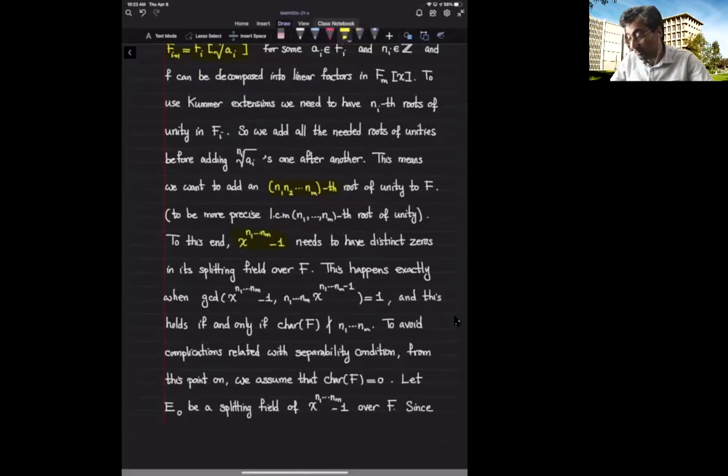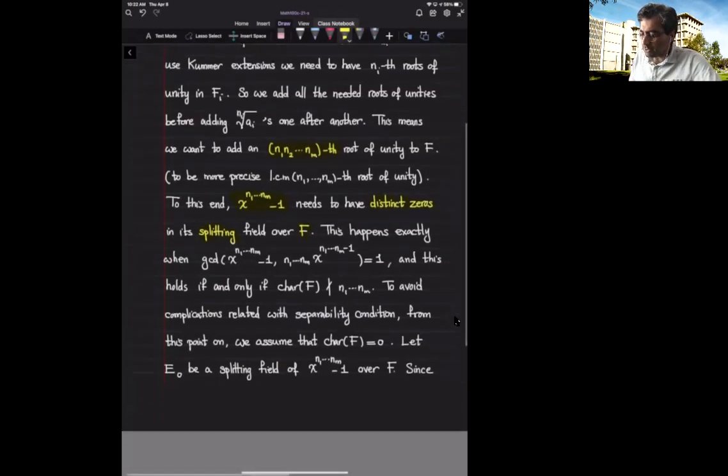If this polynomial has distinct zeros over its splitting field, then I can add these zeros to F and then start looking at these n sub ith radicals and add them one after another to the new base field. Now, because my base field has enough roots of unity, all of these steps are going to be Kummer extensions, and we can get a better understanding of the whole extension.